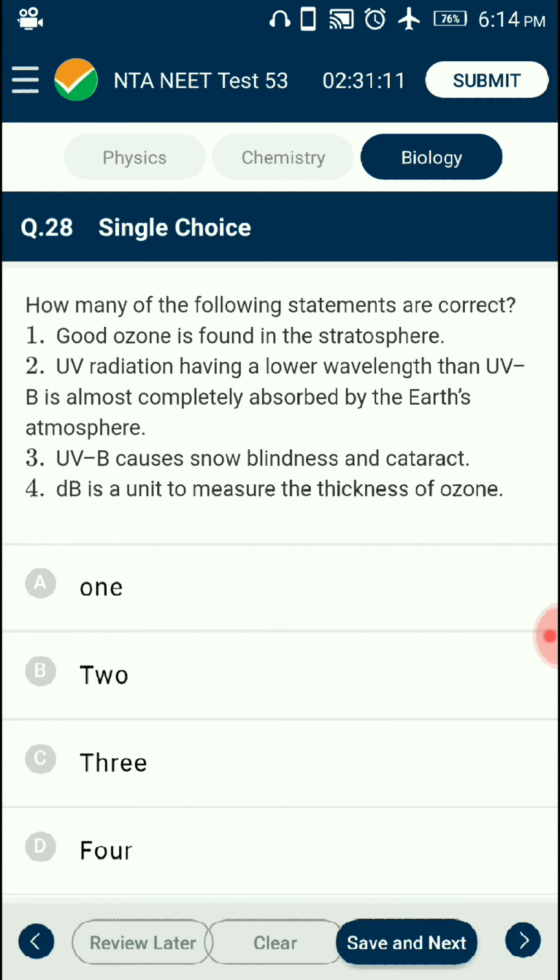Given that the ozone layer is intact, UVB causes inflammation of the cornea called snow blindness, cataract, etc. The thickness of ozone in a column of air from the ground to the top of the atmosphere is measured in terms of Dobson units, in simplified manner DU, and dB, known as decibels, is used to measure the amount of acoustics. So the correctly matching option is C. From the given four statements, three statements are correct.